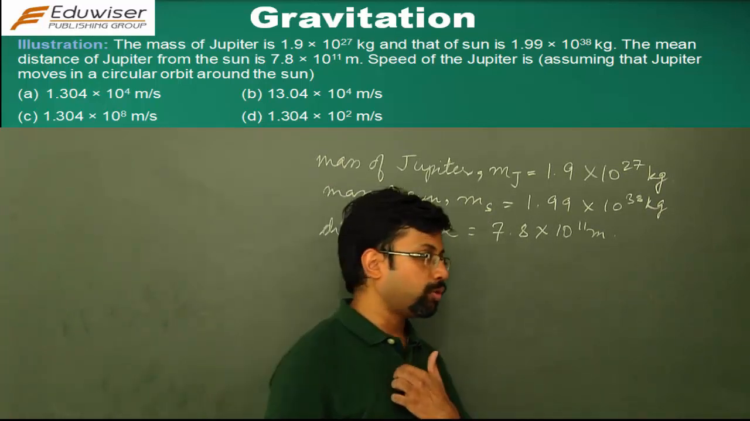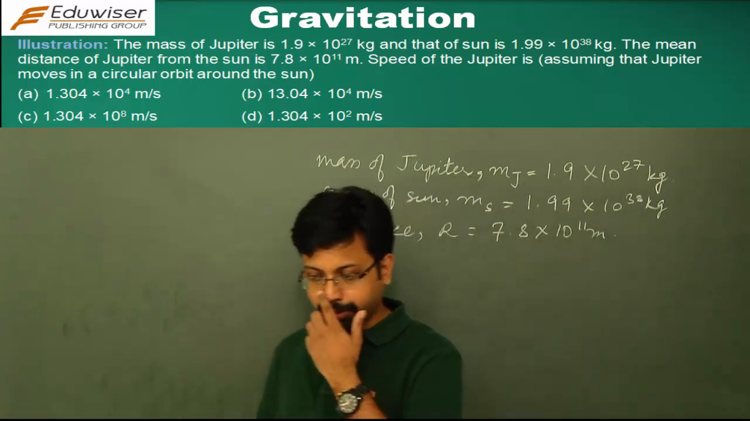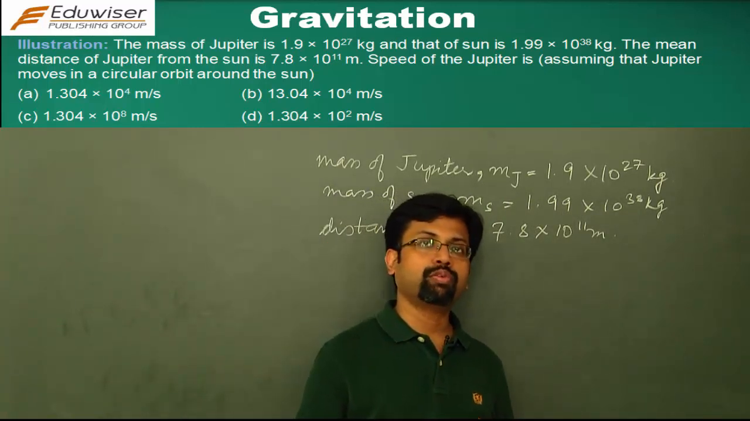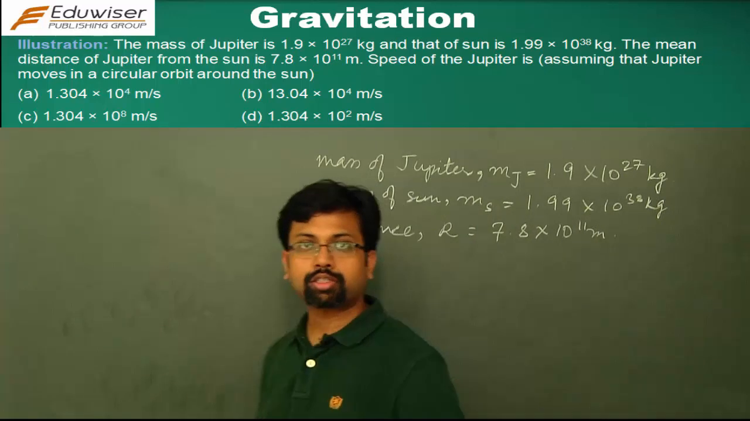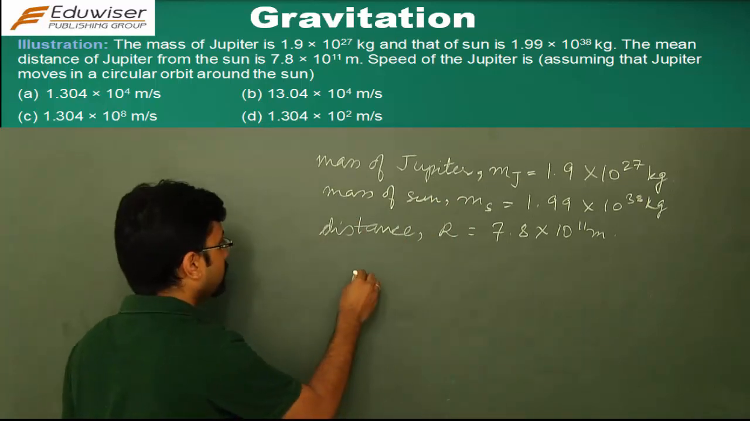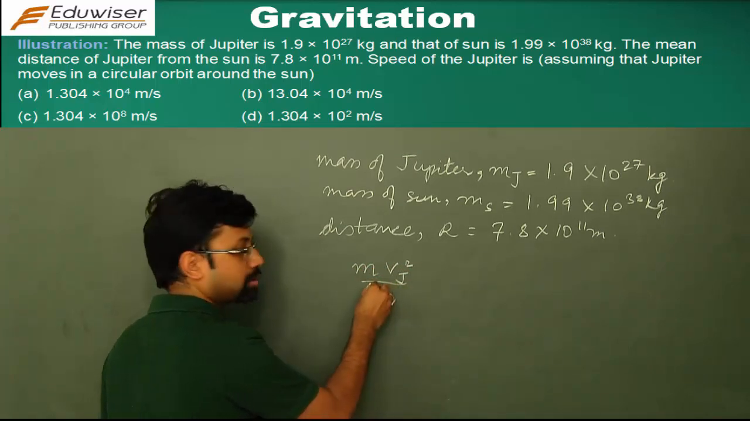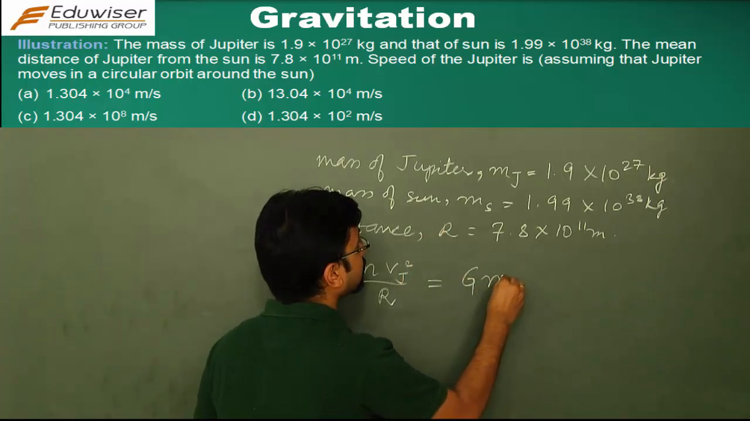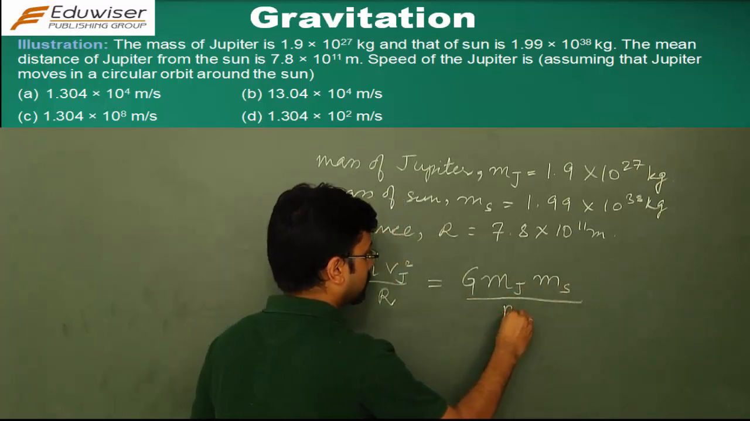Now if you recall from what we studied in the theory, when you whirl a stone around in a circle right above your head, the acceleration that it experiences is v square by r, and the centripetal force is mv square by r. And what is that centripetal force equal to in the case of planetary objects? It's going to be equal to the gravitational force that's acting. So you have mv square by r, which is the centripetal force, and this is equal to the gravitational force acting between Jupiter and the Sun.